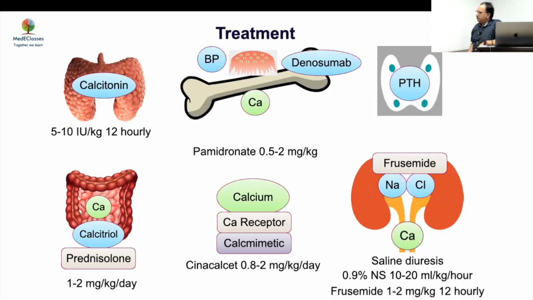Here, saline diuresis was used. In the setting of vitamin D excess, prednisolone is used. In the setting of parathyroid carcinoma, cinacalcet can be used temporarily, and pamidronate in the setting of immobilization. So this is how, in various situations, conditions can be treated.